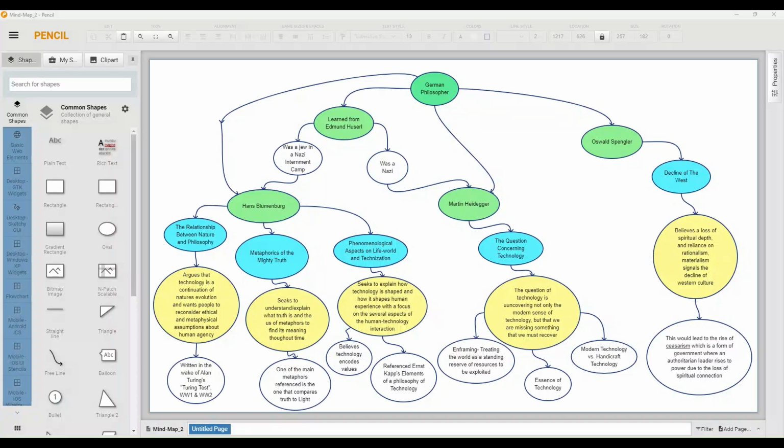The general theme for this week's Mind Map is based upon understanding truth and how our understanding of truth relates to our thoughts on technology and influences our relationship with technology.